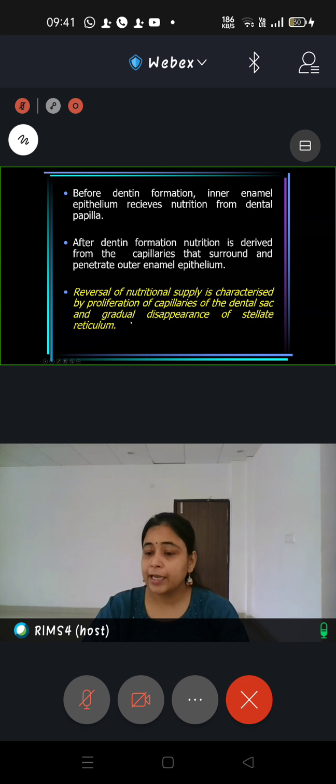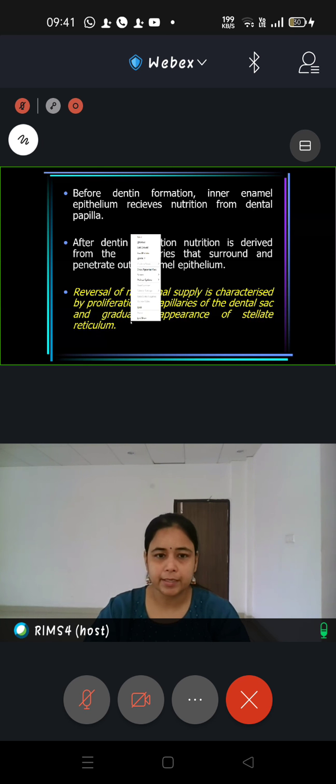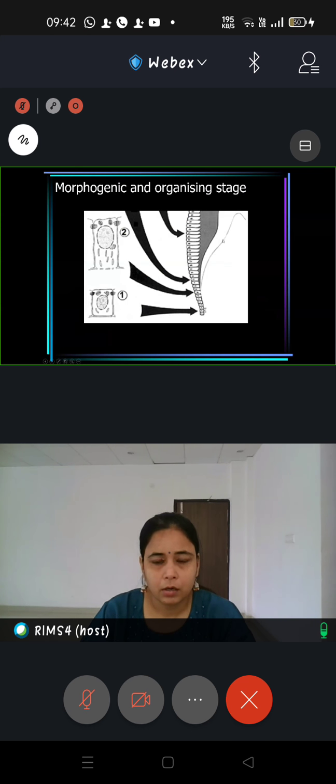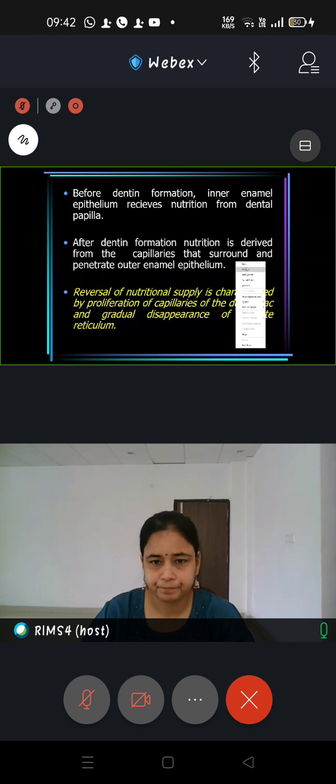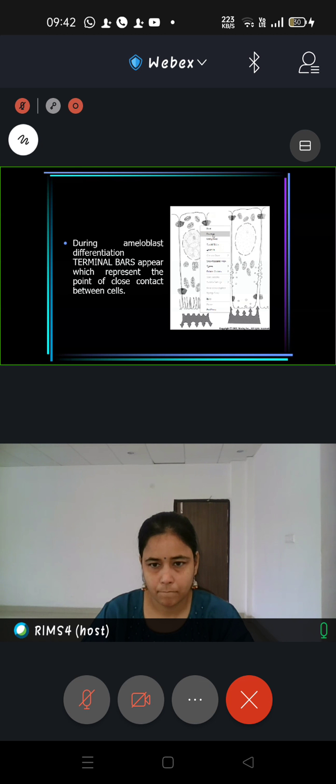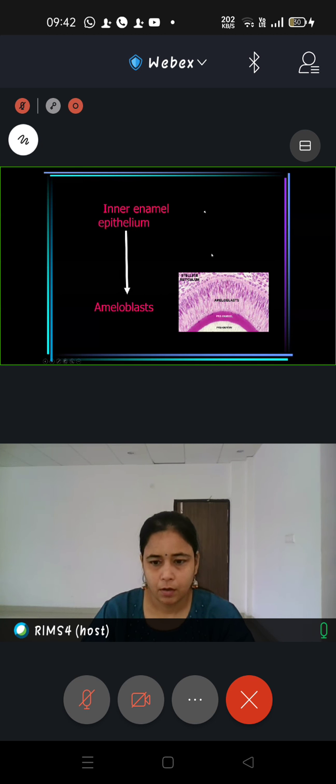This is happening because initially, I will tell you. Okay, see this picture. Initially there was no enamel and there was no dentine. So enamel and dentine are what? They are hard tissues. They are not soft tissues. They are not going to have an abundance of blood vessels within them. They are hard tissues, right?